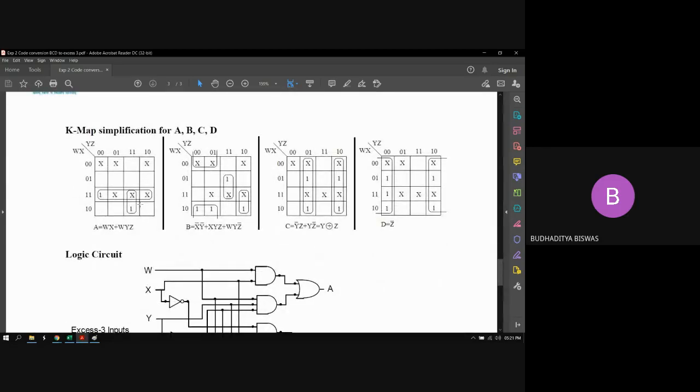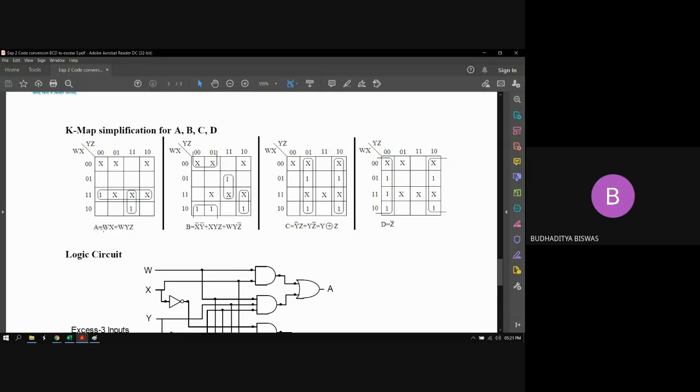And this is our K-map simplification. Here you see, it doesn't need to take the help of this don't care condition because they are not actually helping us for simplifying the expression. So in this way, we need to find out the expression for A, B, C, D in terms of input variables W, X, Y, Z. And this is actually the expression.